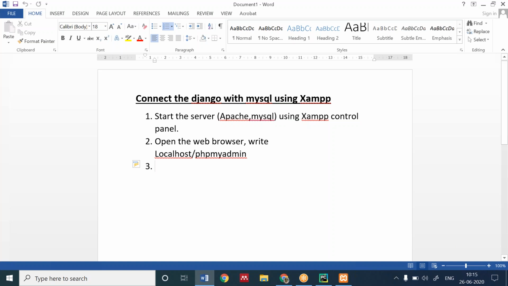So what we are going to do is create a database. Everyone create a database named my database. How to create it?